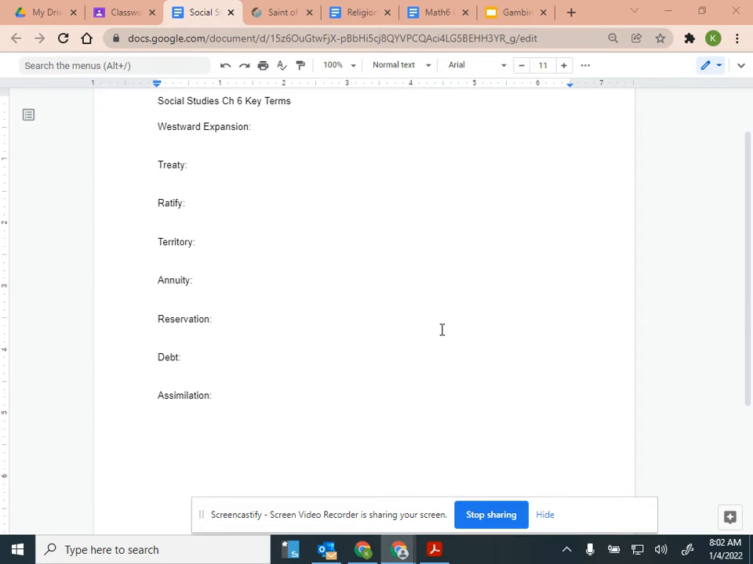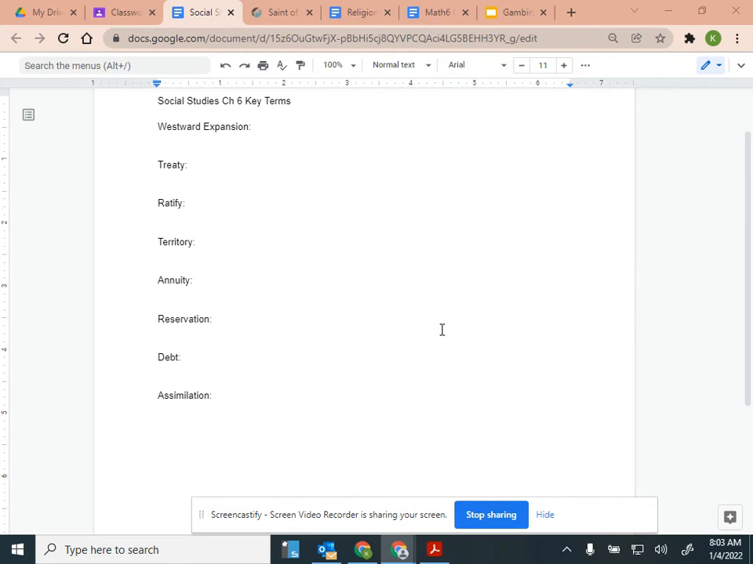However, because the balance of power was not equal, both sides knew that the United States was more powerful. They had more technology, they had more people, more soldiers. It had more money, more people, and more military power than individual American Indian nations. As a result, most treaties favored the U.S. government at the expense of the American Indian nations.